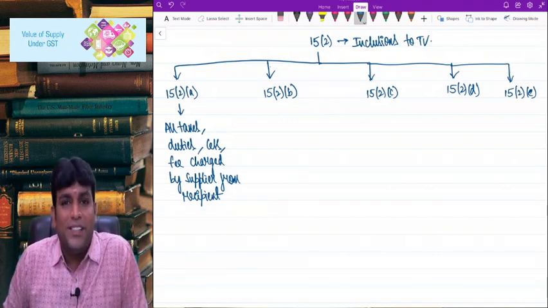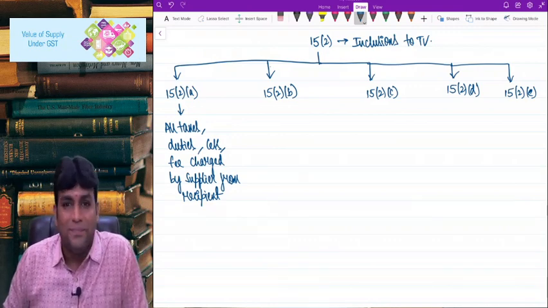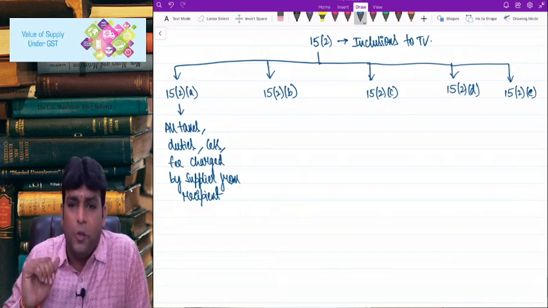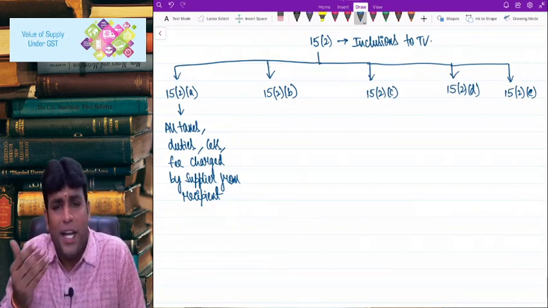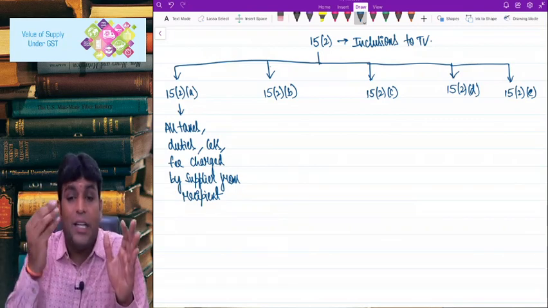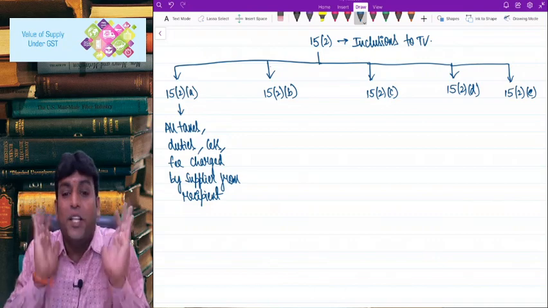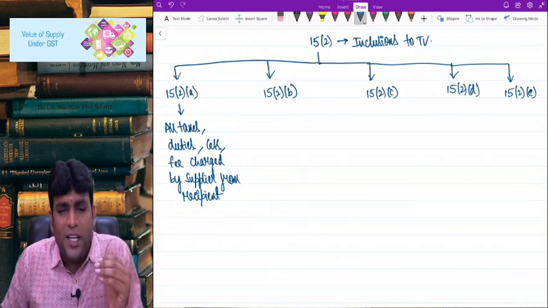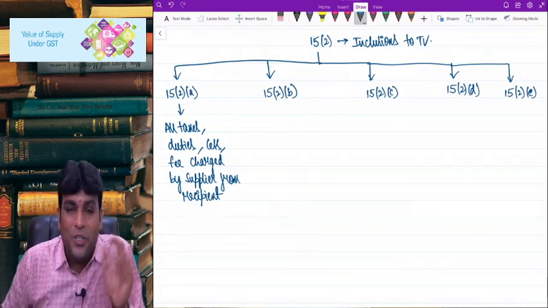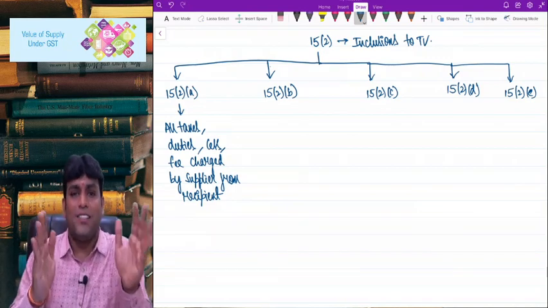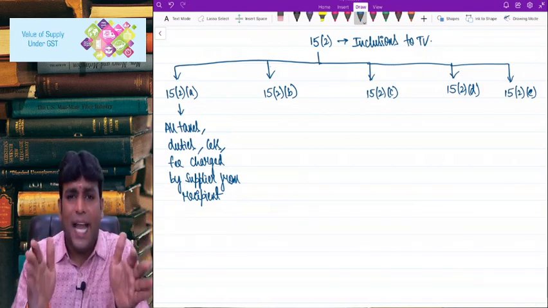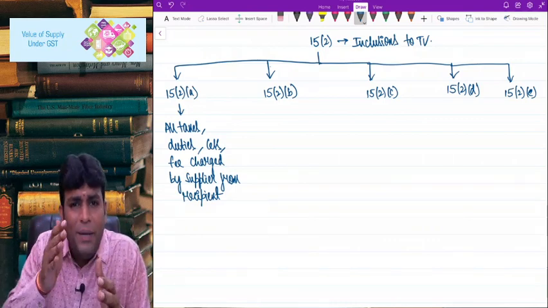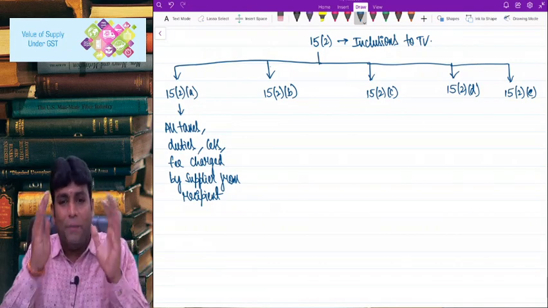That means, assume for a second, if the rent is 10 lakhs per annum and the municipal tax is 1 lakh rupees. Now actually I am supposed to take from the tenant only 10 lakh rupees. But what I have done is, I have taken from tenant 11 lakh rupees. That means municipal tax, what I should pay to the government, I have taken from tenant only. Now question arose whether GST will come on 11 lakhs or on 10 lakhs. So obviously GST will come on 11 lakhs because 15(2)(a) clearly says all taxes, duties, cess, fees charged by the supplier from the recipient will be included in the value of supply.